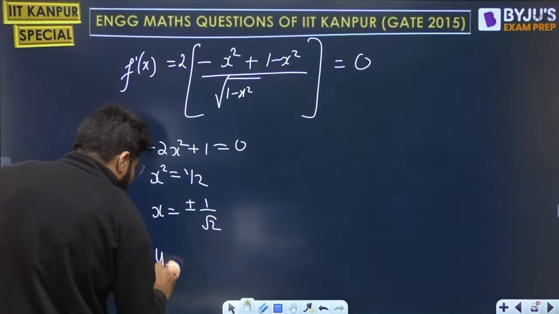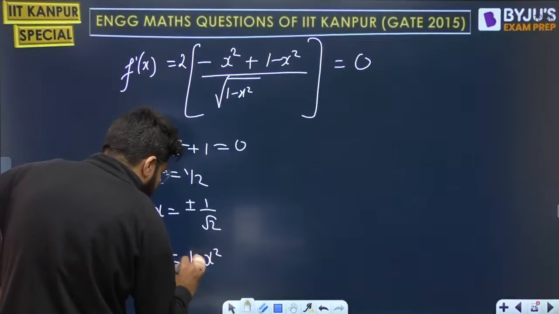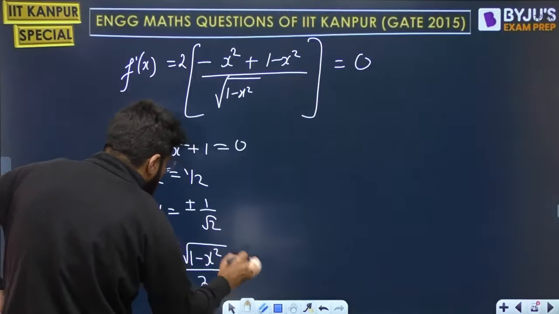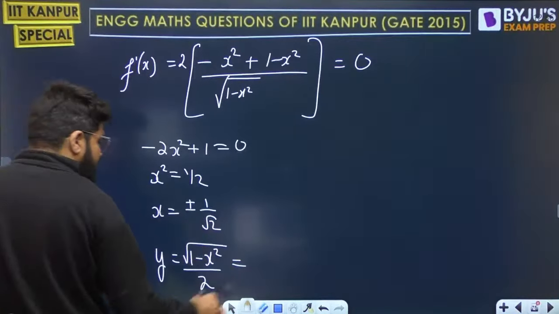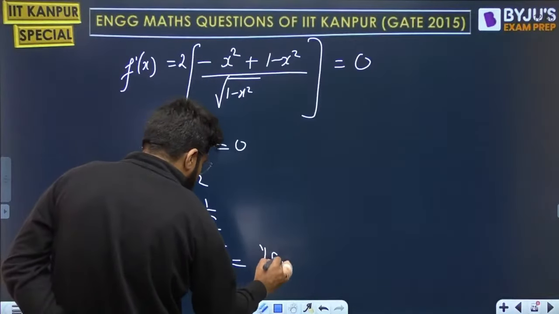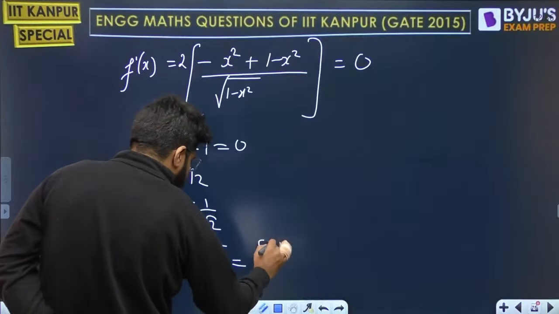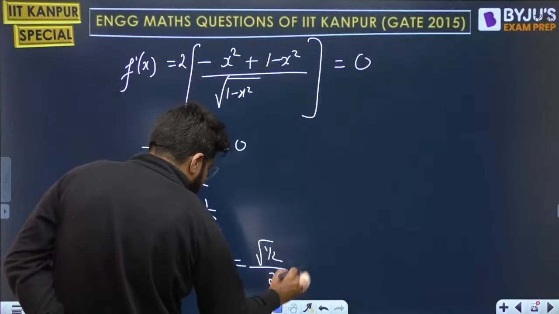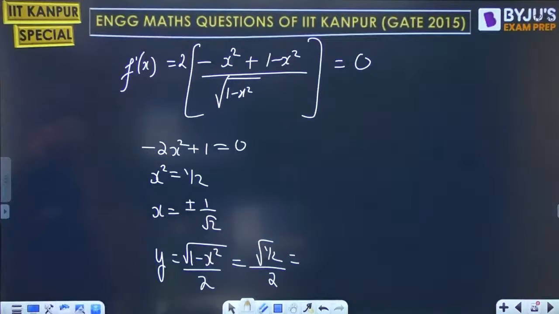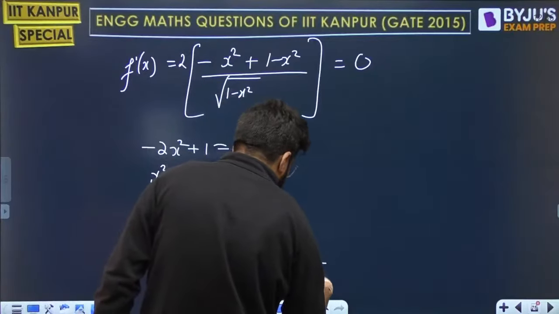Right, what is going to be the y? y is under root of 1 minus x square divided by 2. So x square is half, 1 minus half is again half, so y is under root of 1 by 2 whole divided by 2. That is 1 by 2 root 2. That is turning out to be 1 by 2 root 2.